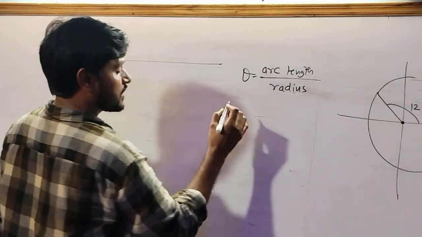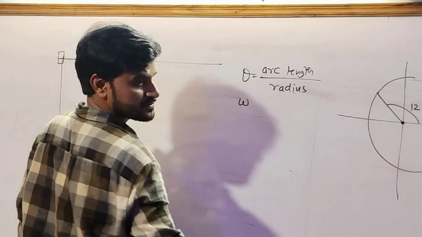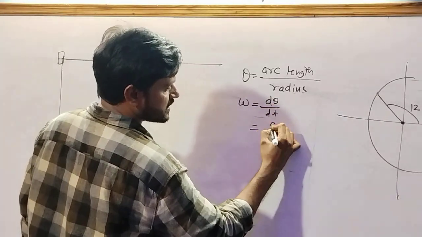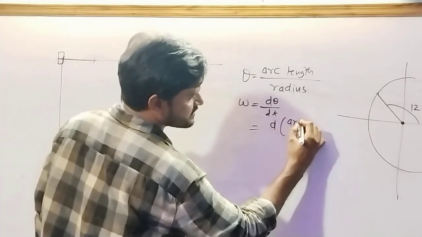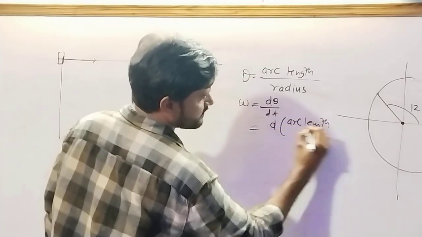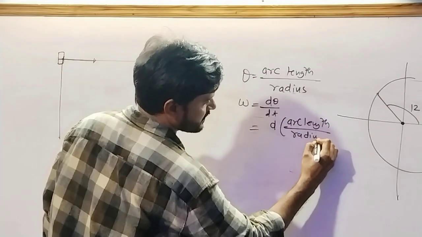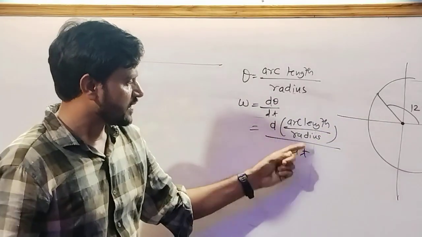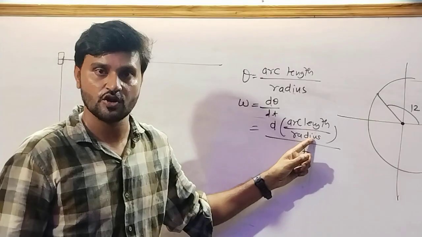Then omega is what? d theta by dt. It means d of arc length divided by radius, divided by dt. On changing the time, arc length will change but radius will not change.